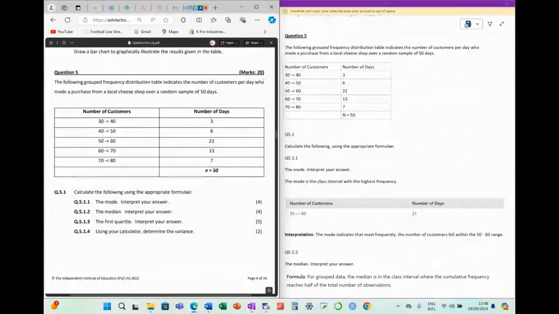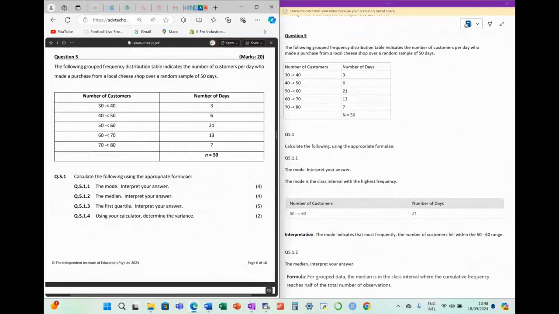So here, question 5 is the same as what we had yesterday, where they want us to calculate the mode, the median. This time they've included the first quartile for grouped data. The way they like these questions, there's a good chance you might have this in your test. And then finally they wanted us to determine the variance. Variance and standard deviation are very relevant.